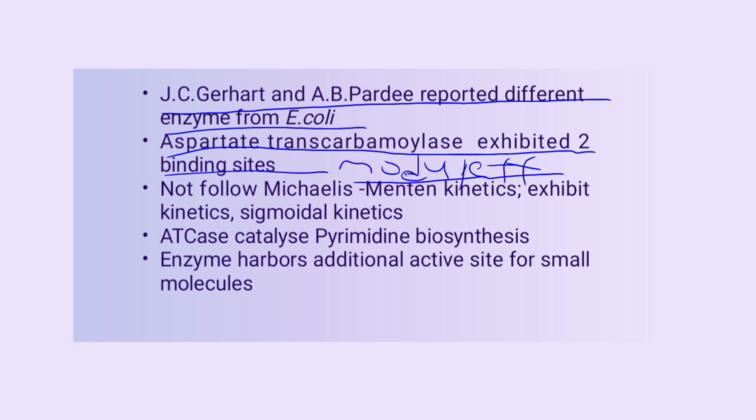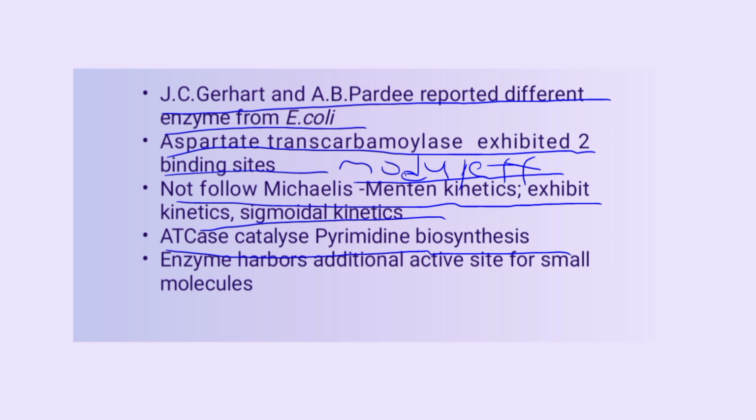As this enzyme did not follow Michaelis-Menten kinetics but exhibited a different type of kinetics known as sigmoidal kinetics, that is cooperativity. The curve obtained with increasing concentration of substrate was not a hyperbola but S shape. ATCase catalyzes the first step in pyrimidine biosynthesis, that is carbamyl phosphate and aspartate converted into carbamyl aspartate.